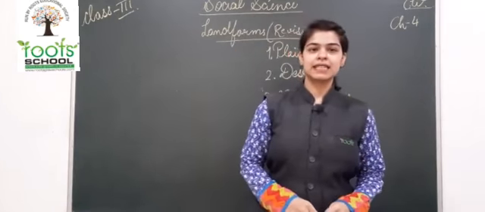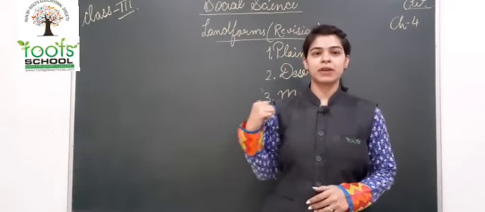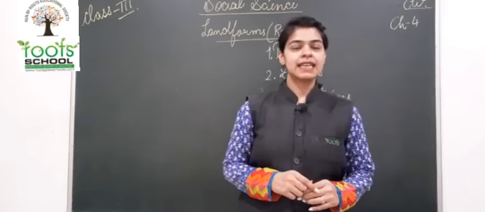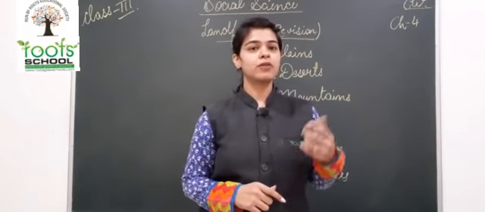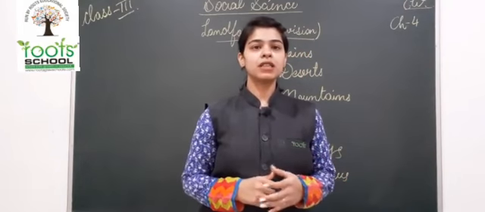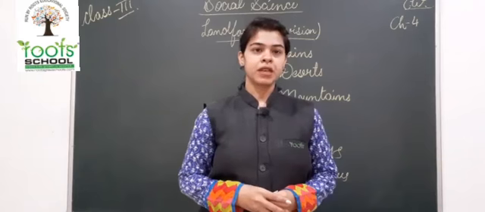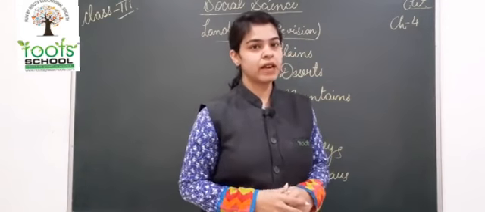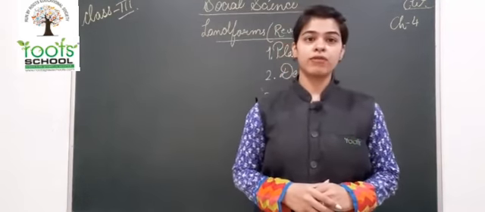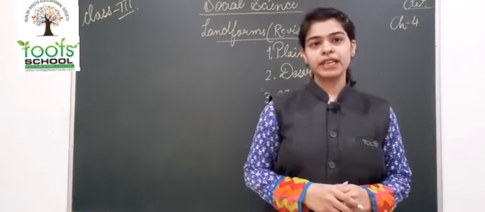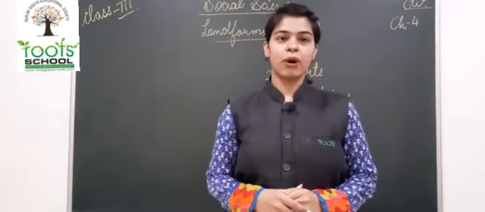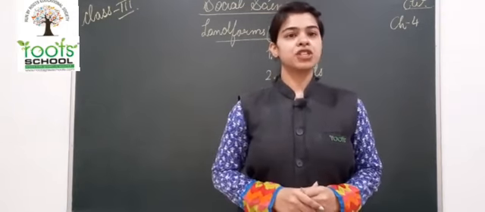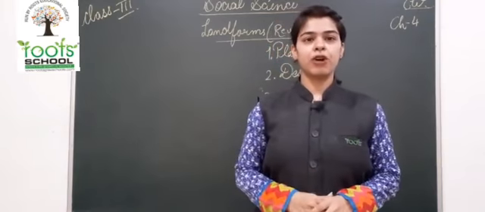And in this class, we are going to revise chapter number 4, that is landforms. While reading the chapter, we understood what a landform was and what the different forms of land were. So children, today we will revise all the different forms of land as well as water bodies, and the actual meaning of a landform. Okay. So first of all, children, what is a landform?